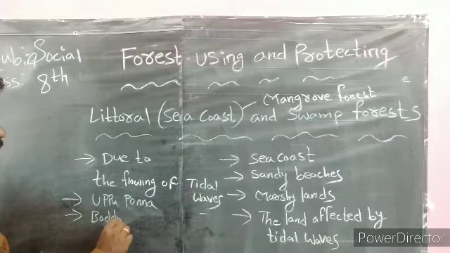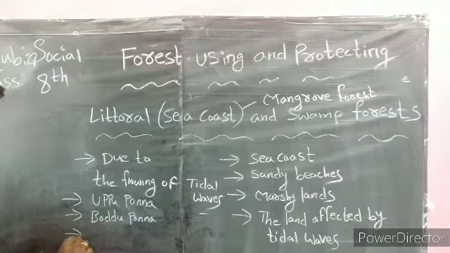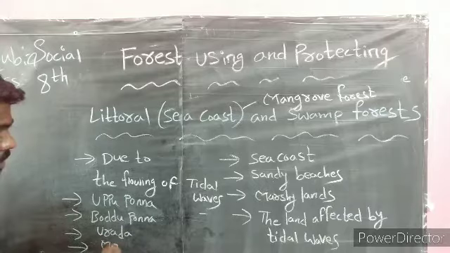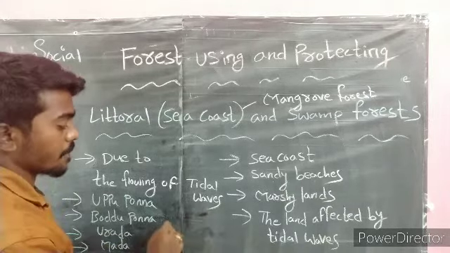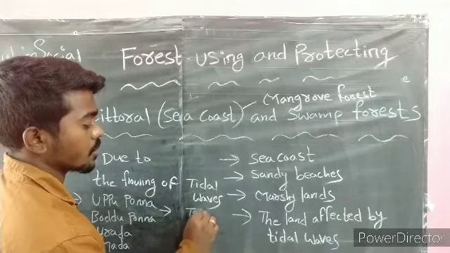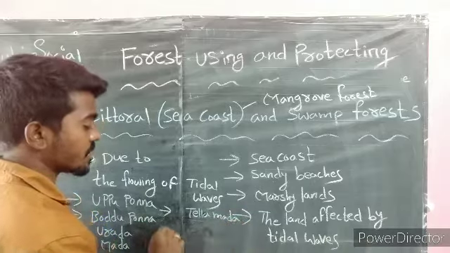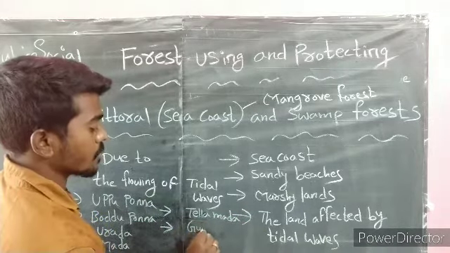Okay, Boddu Ponna, Urada, Mada, and also we can see Tellamada. These are the type of vegetation, children, means plants.